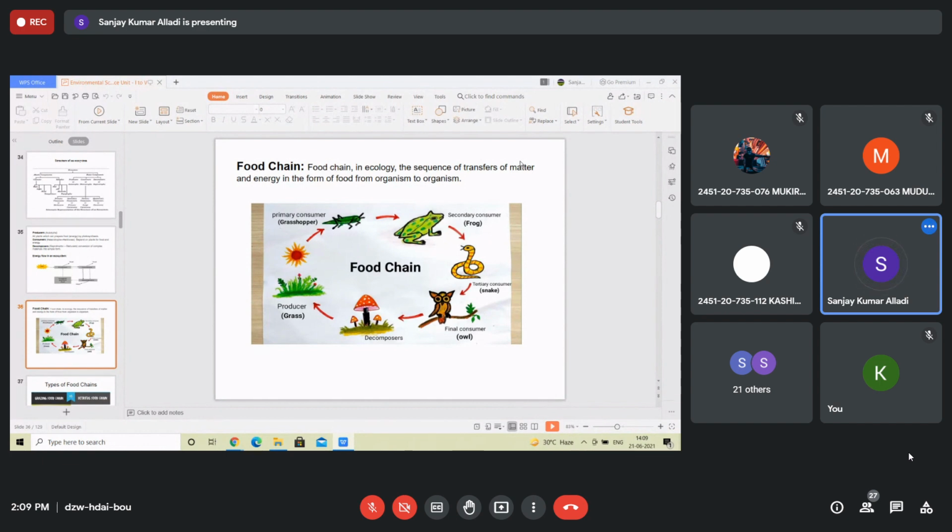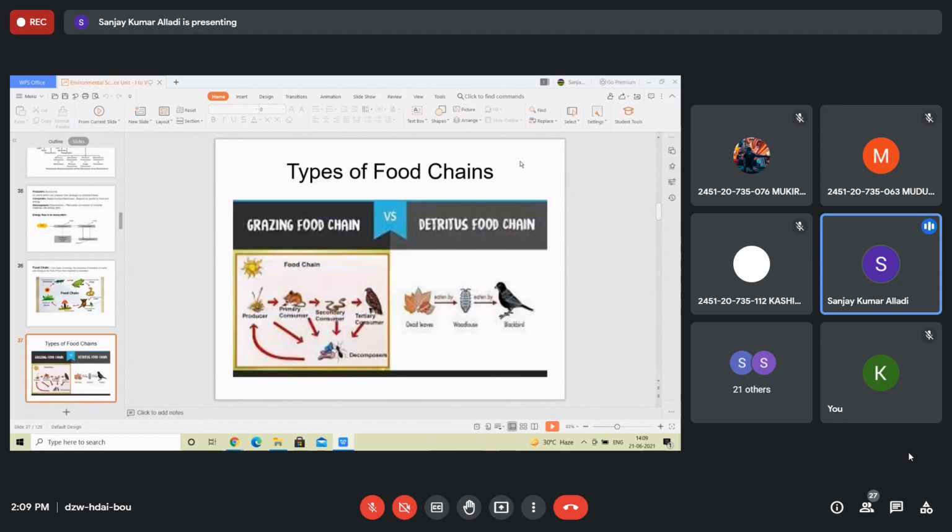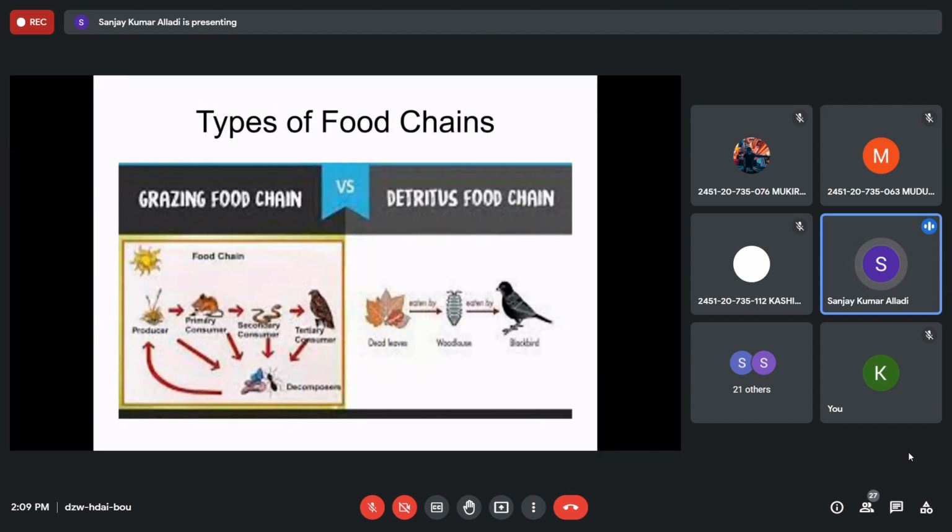called the food chain. And there are two types of food chains in an ecosystem: grazing type and detritus type. Grazing means it starts from the grazing plant, that is, the plants absorb the sun's energy and convert it into carbohydrates, which are eaten by the primary consumers like herbivores, which are again eaten by the secondary consumers like primary carnivores, and then eaten by the tertiary consumers like large carnivores, and then eaten by quaternary consumers like top carnivores, right? So this is the grazing type of food chain.